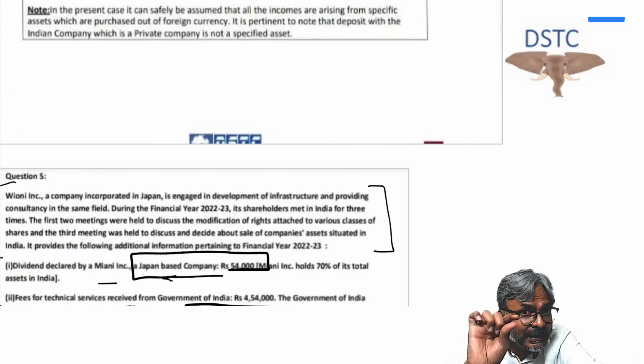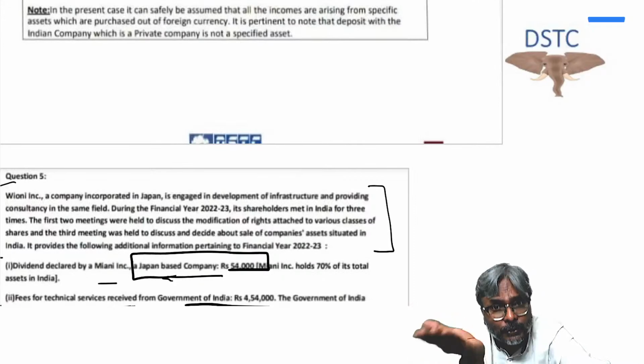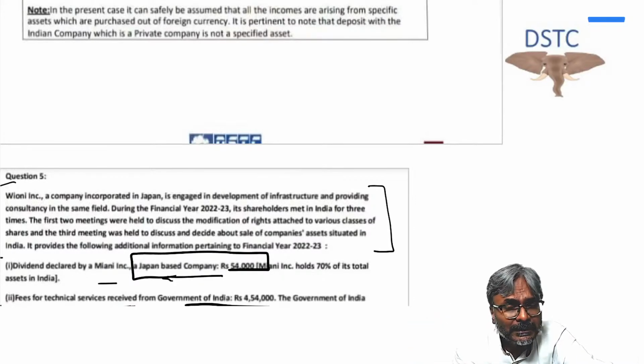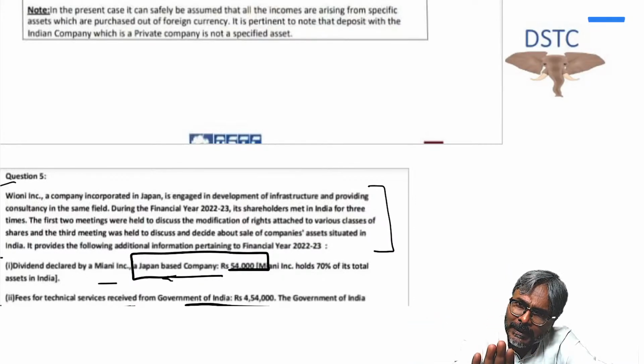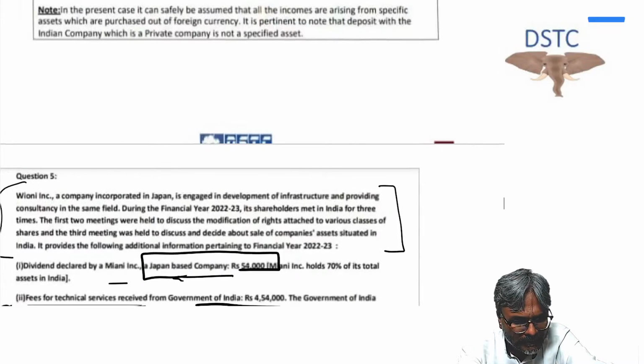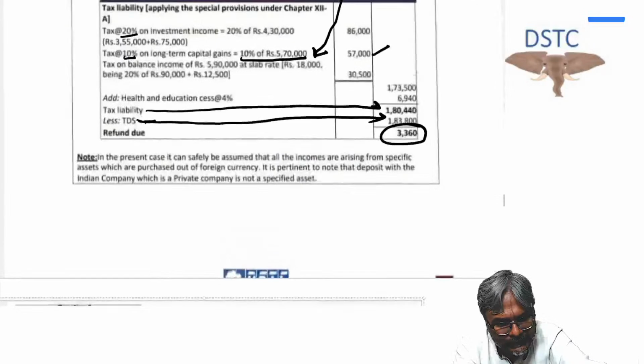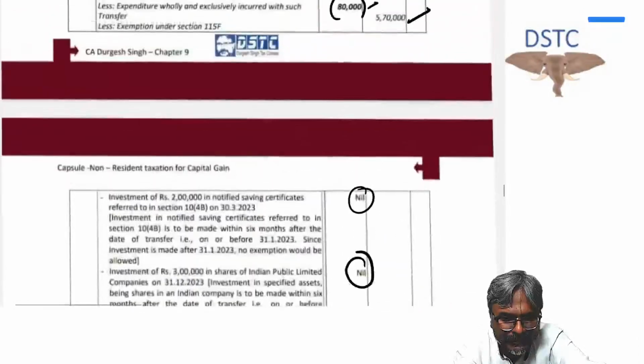But if this language is missing in the question, the minimizing the tax liability kind of language is missing, then what are you going to do in that case? Apply the normal slab rate and do write a note. What is the note? It is assumed that he has not opted for 115 BAC. Is that point clear to all of you, students? Every one of you is clear with this one. So this is the case which has been there.